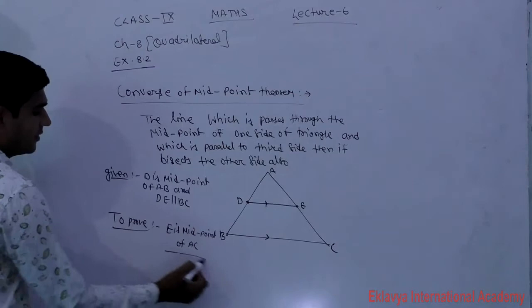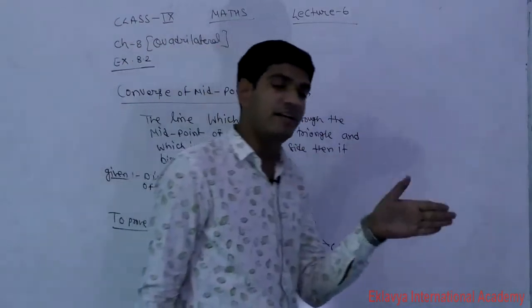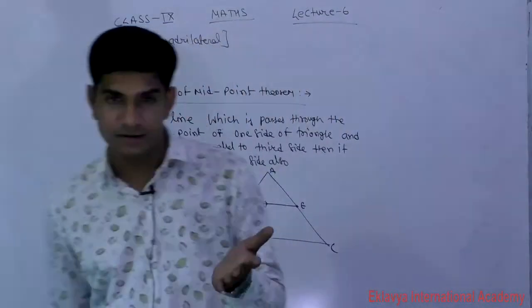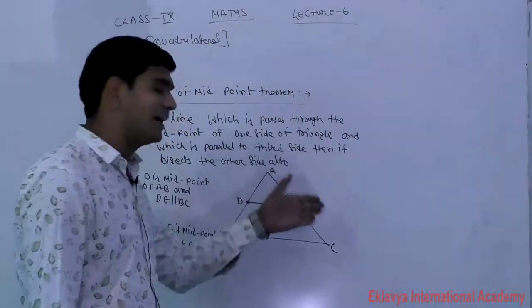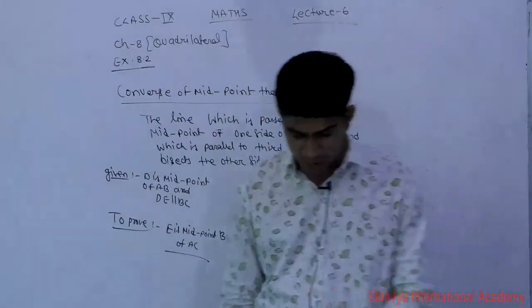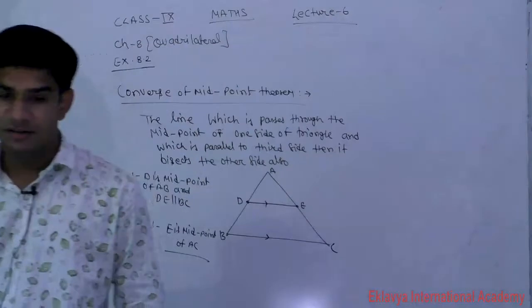You do not have to prove it, but keep the statement in mind. If one is the midpoint and the line is parallel to another line, then it bisects the other side also. That is the statement of the converse of the midpoint theorem.